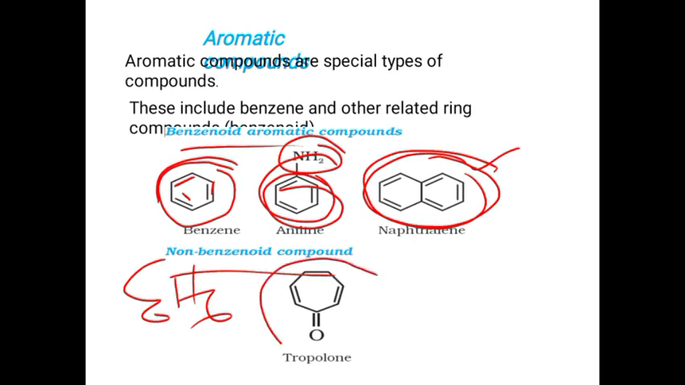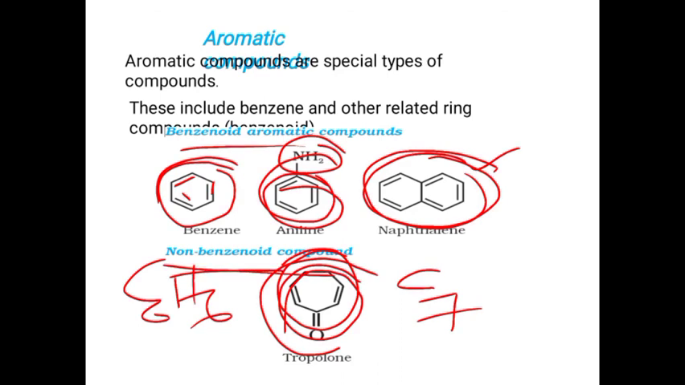And the next one is non-benzenoid compounds. Tropolone: if we check tropolone, it is made up of 7 carbons. Such compounds are known as non-benzenoid compounds. So the ring is not based on benzene. Benzene-like rings are known as benzenoid aromatic compounds. If the base ring is not related to benzene, then we call it a non-benzenoid aromatic compound.